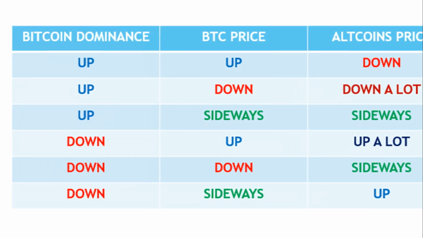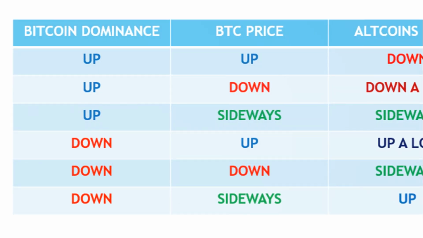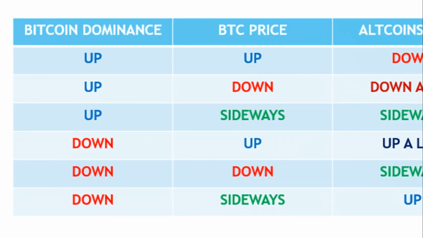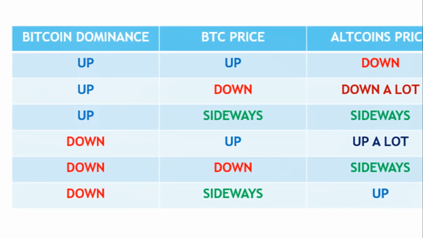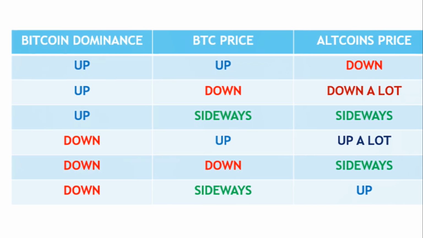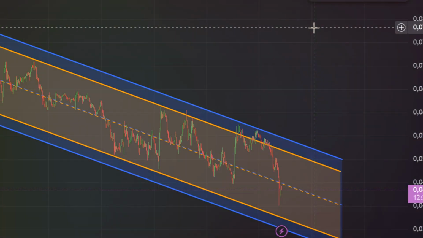Down, sideways, up. In this case, when the dominance of BTC falls, the dominance of the altcoins rises, and by not having the negative factor of falling the price of BTC, the altcoins will rise. Also, it is important to follow the correlation between Ethereum and Bitcoin as well as their dominance.